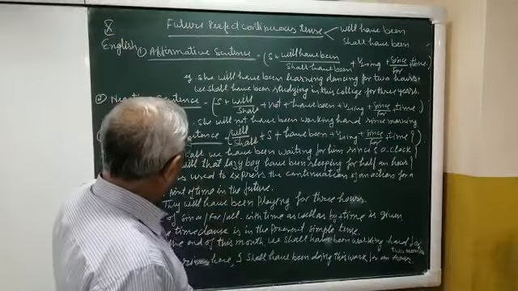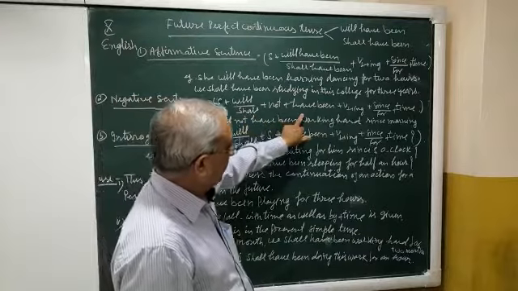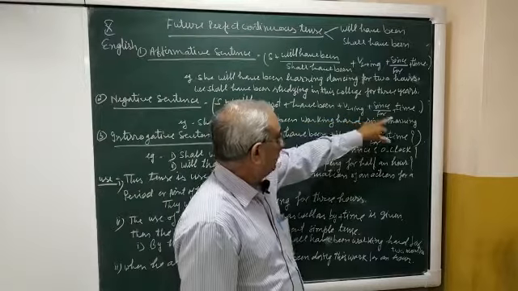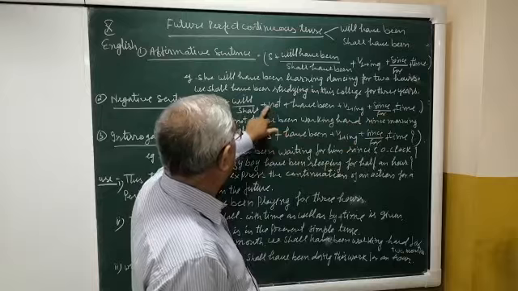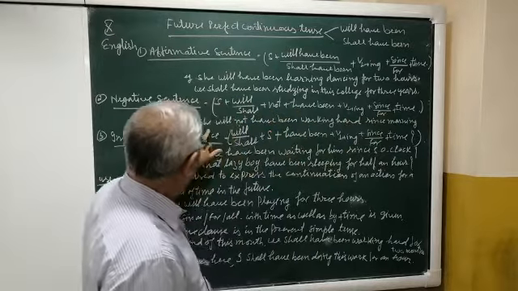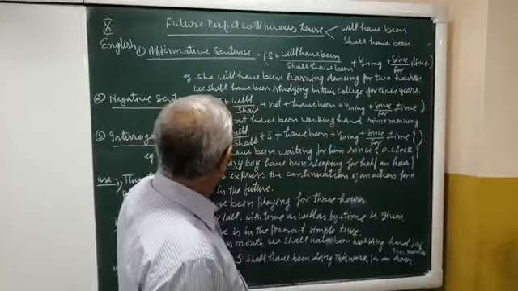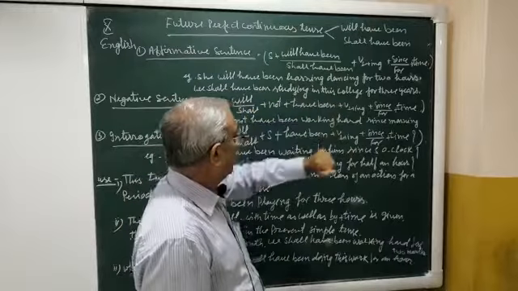Now negative sentence, subject plus will or shall plus not have been plus present participle form of the main verb plus since or for plus time. So will or shall plus not have been. So not is put between will and have been, and shall and have been. For example, she will not have been working hard since morning. Next, we shall not have been studying in this college for 3 years.